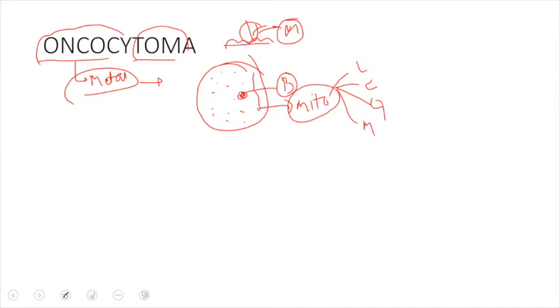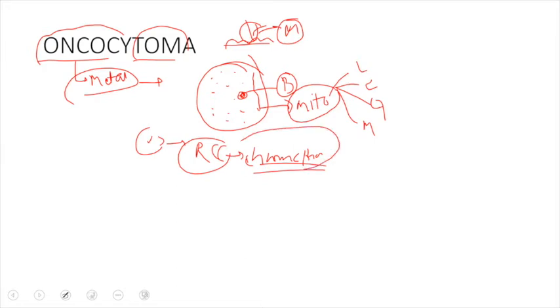And why I am talking about oncocytoma as a benign tumor is that in case of oncocytoma, this histological pattern is very similar to a variant of renal cell carcinoma, and that is known as the chromophobe variant. So whenever you see the histology and you see oncocytes in it, it is not certain that you have an oncocytoma. It can also be a renal cell carcinoma variant, and that is known as chromophobe cell carcinoma.